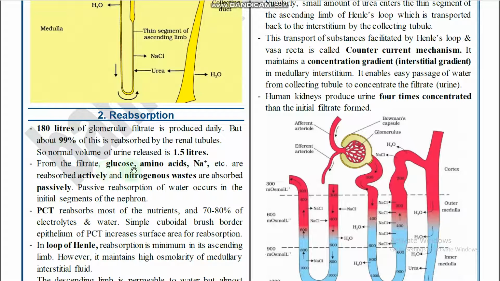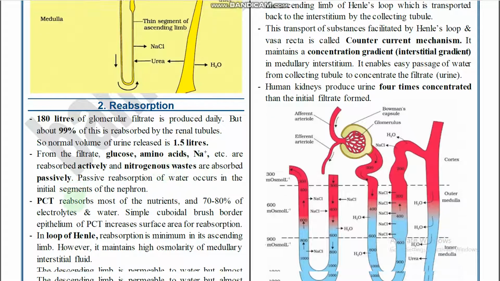From the filtrate, glucose, amino acids, sodium and so on are reabsorbed actively, and nitrogen wastes are absorbed passively, right? Passive reabsorption of water occurs in the initial segments of the nephron. So, by active reabsorption: glucose, amino acids and sodium; and by passive reabsorption: nitrogen wastes, right?